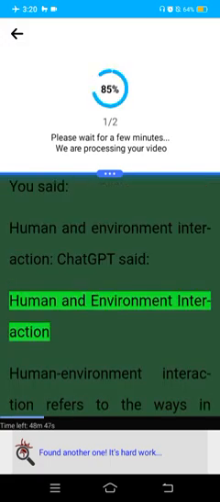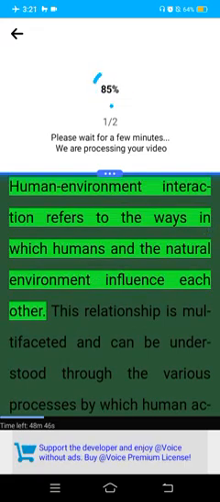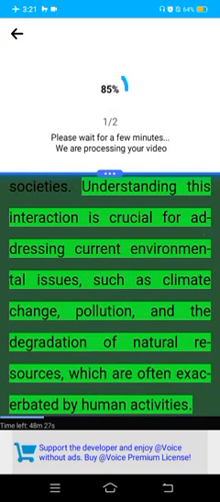Human and environment interaction. Human environment interaction refers to the ways in which humans and the natural environment influence each other. This relationship is multifaceted and can be understood through the various processes by which human activities modify the environment, and how environmental factors, in turn, impact human societies. Understanding this interaction is crucial for addressing current environmental issues, such as climate change, pollution, and the degradation of natural resources, which are often exacerbated by human activities.